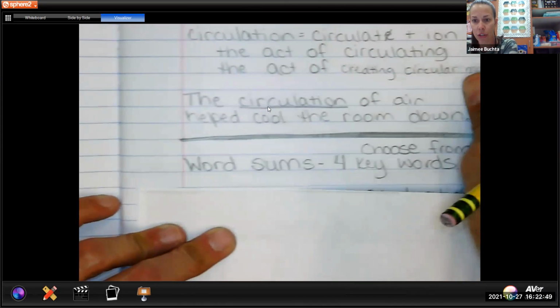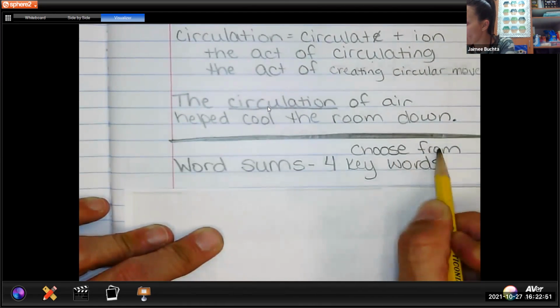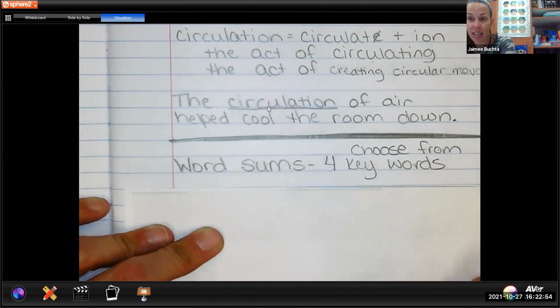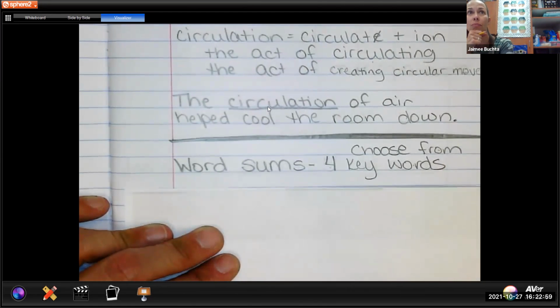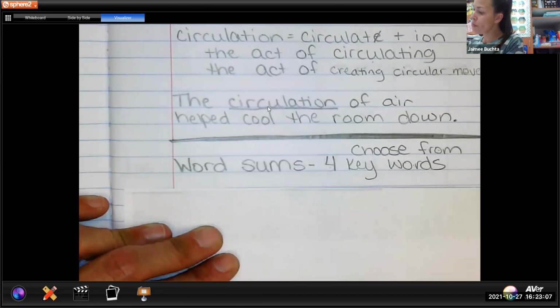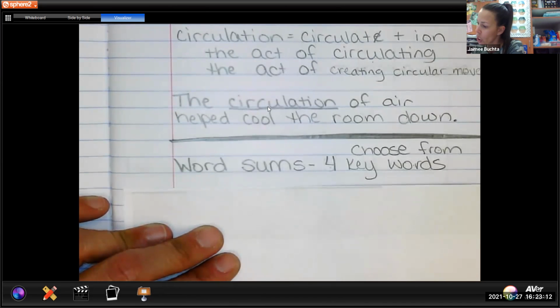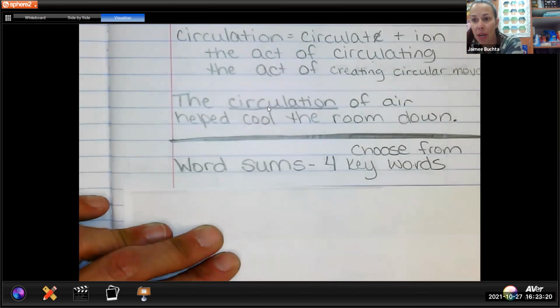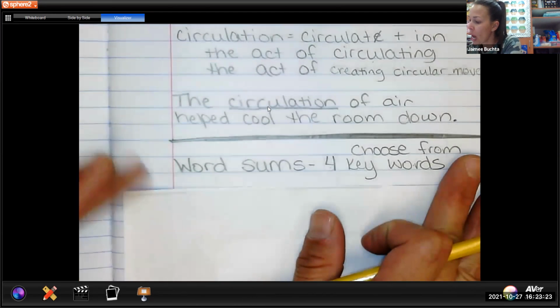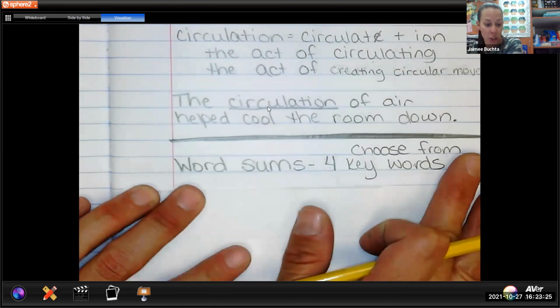And then you are going to choose from 4 keywords. And you're going to see I have this posted on Google Classroom for you, the words that you can choose from. We just looked at 12 keywords, and you're going to choose 4. Any 4 that you want. We're going to do one together actually today. So you'll be choosing your own. Choose from 4 keywords. All right, if you need to press pause, go ahead and press pause. Otherwise, let's go. So I chose the word graduation.